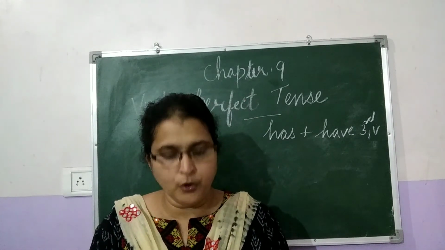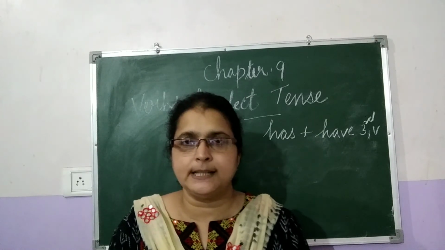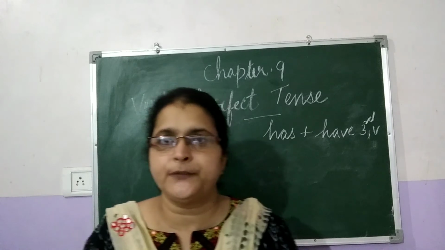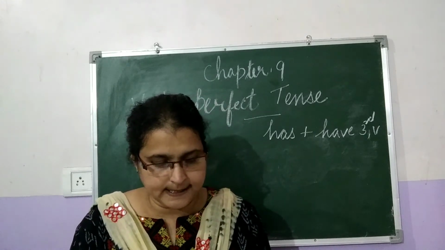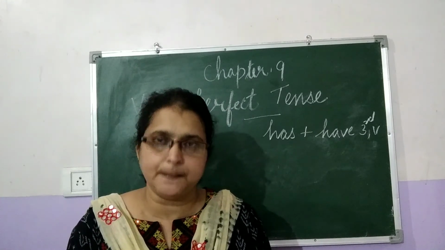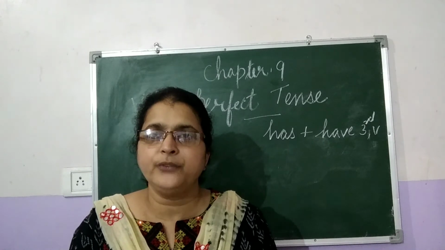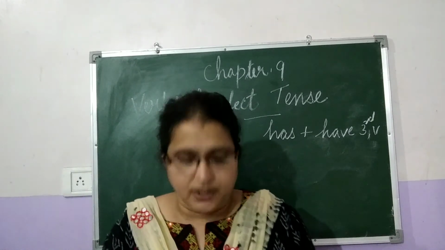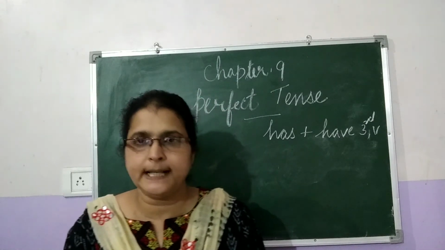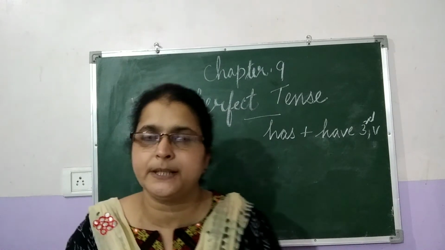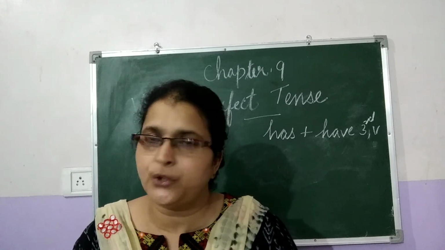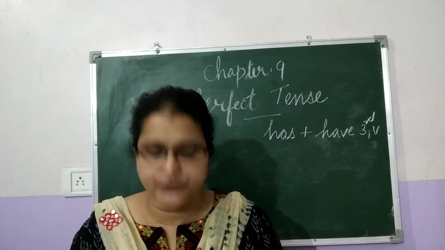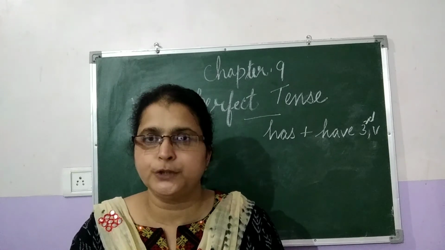Now we move on to the negative sentences. How to form the negative sentences in the present perfect tense. Okay, so first comes the subject, then have not. We have already learned in the previous classes, we write the auxiliary verb, and after the auxiliary verb comes not. Have not, has not. So here, I have not played football.